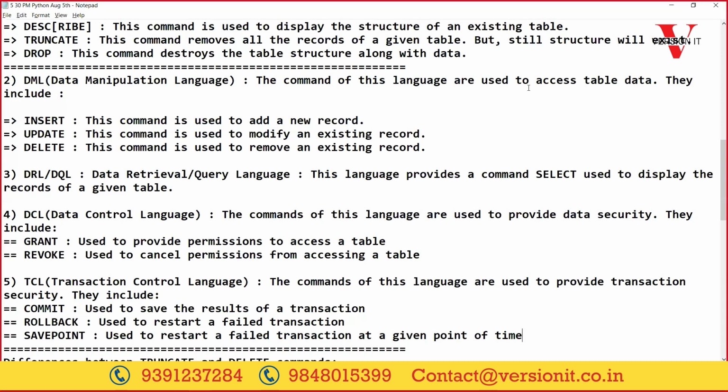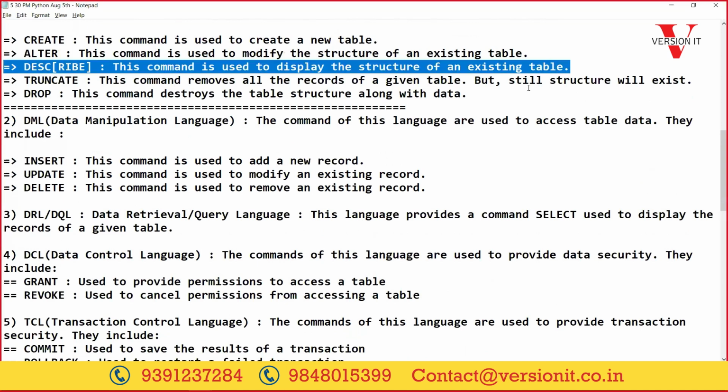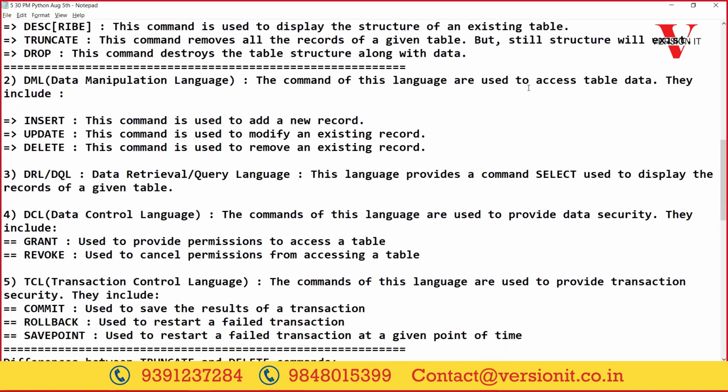Like that, these commands can change from one database software to another. Why? Because in SQL Server, you don't have describe. In Oracle and MySQL, you have. They change from one database software to another. But once you know how to work with one database software, learning other databases is easy for you. If you install them, by seeing the tutorials also, you can learn easily.